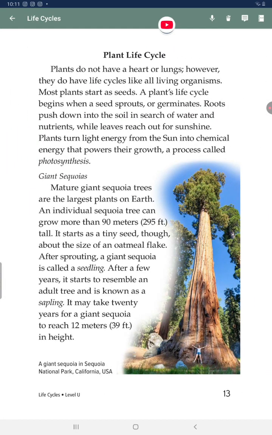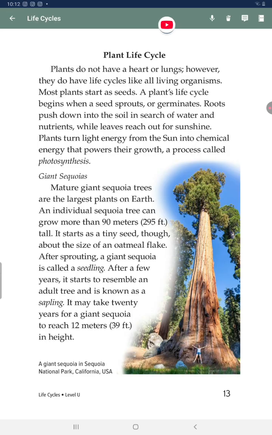Plant life cycle. Plants do not have a heart or lungs. However, they do have life cycles like all living organisms. Most plants start as seeds. A plant's life cycle begins when a seed sprouts, or germinates. Roots push down into the soil in search of water and nutrients, while leaves reach out for sunshine. Plants turn light energy from the sun into chemical energy that powers their growth, a process called photosynthesis.